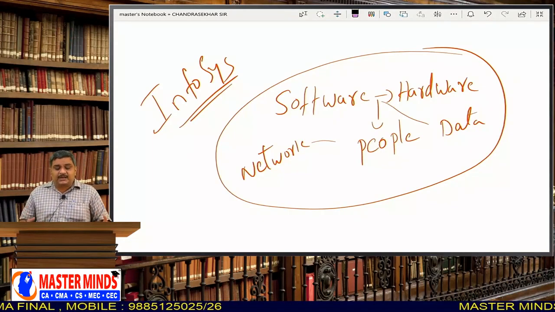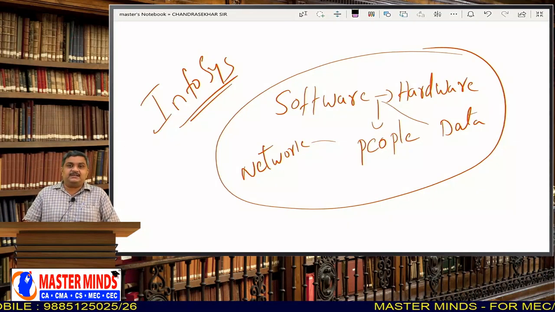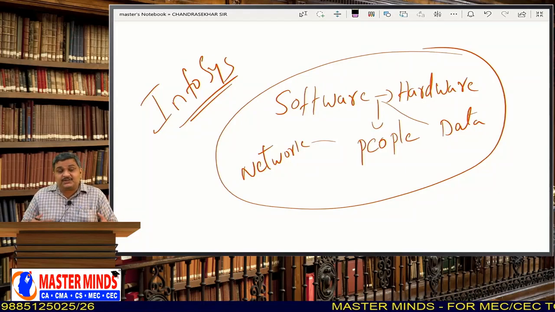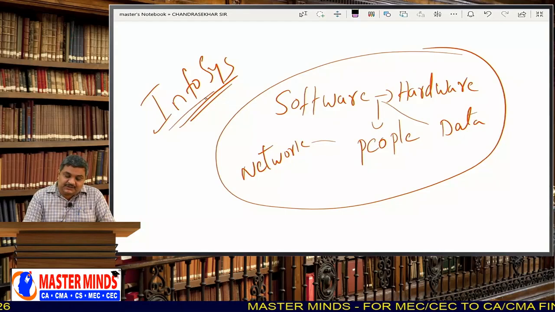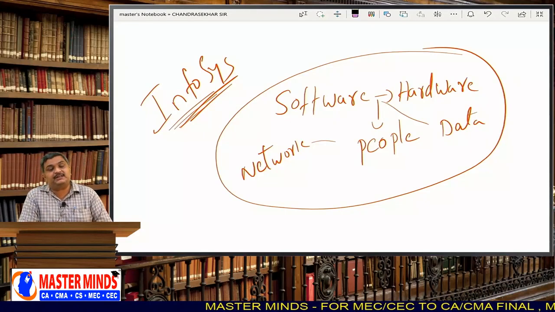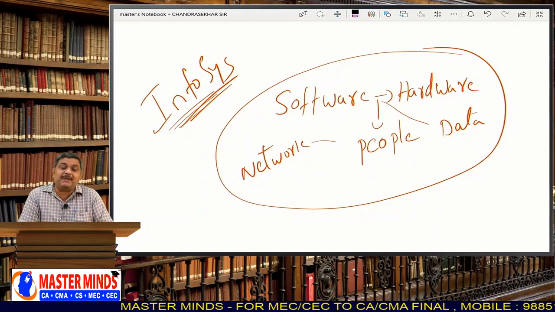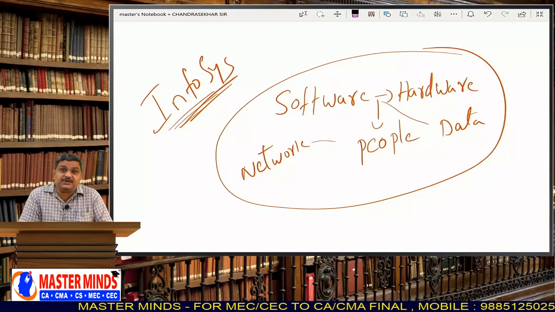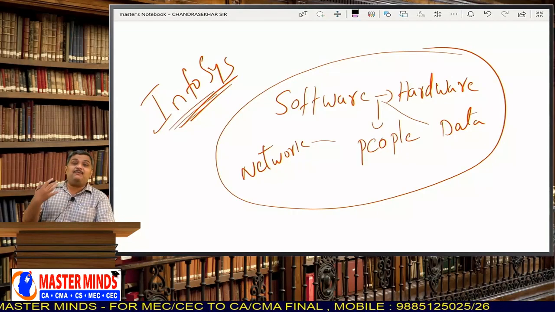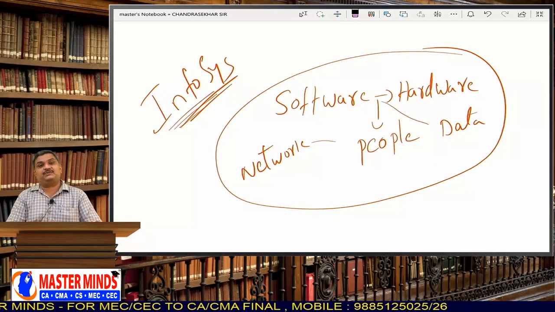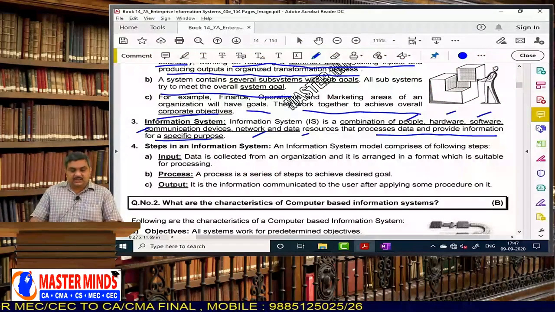Why does an organization have to set up this information system? The reason is, the organization has to make decisions properly. And you know, the name of the company Infosys came from this information system only. It is a short form of information system. That means the Infosys company makes or gives information systems to businesses, information systems that are helpful for taking better decisions by the business people.